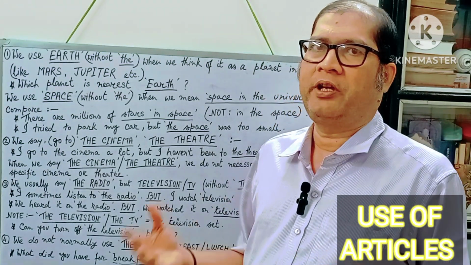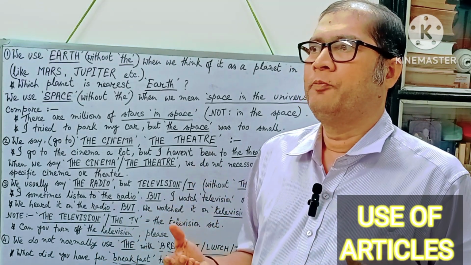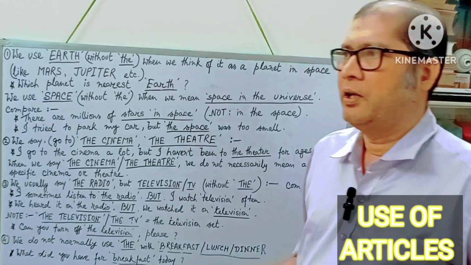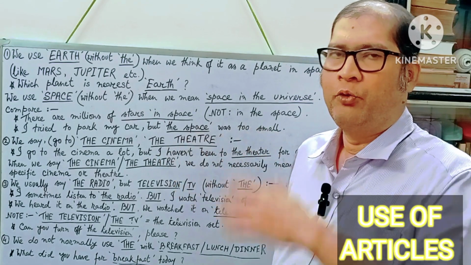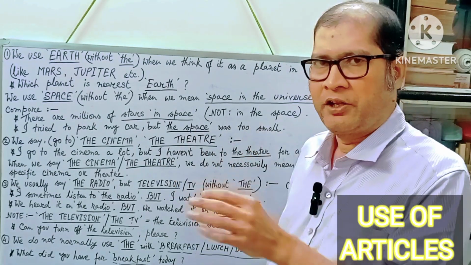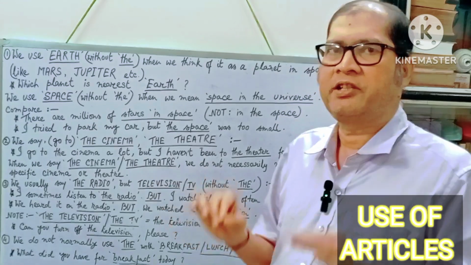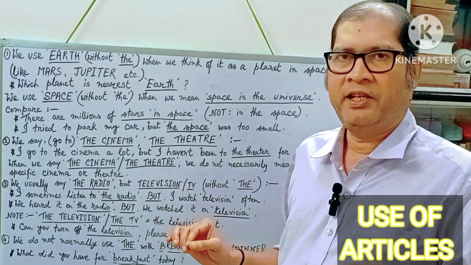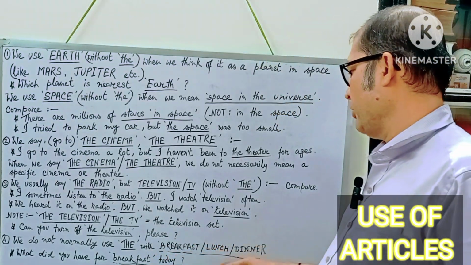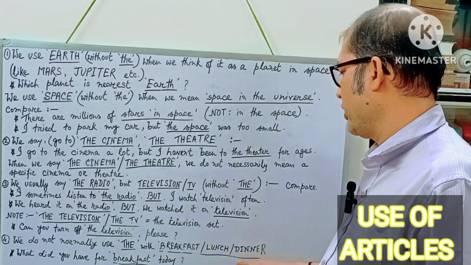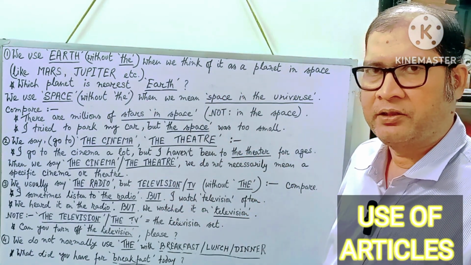Now, if you talk about an invitation, say somebody has invited you to lunch, there you may say there is a lunch party which I'm going to attend today. A lunch. A luncheon. In formal English, it's a luncheon. Otherwise, breakfast, lunch, dinner, all these words will be used without any article for that matter.